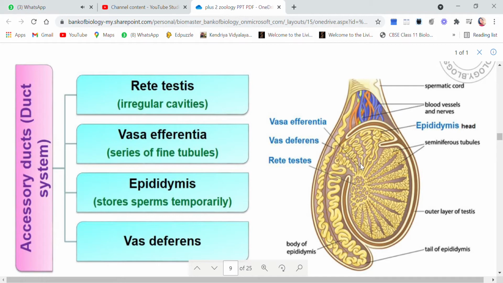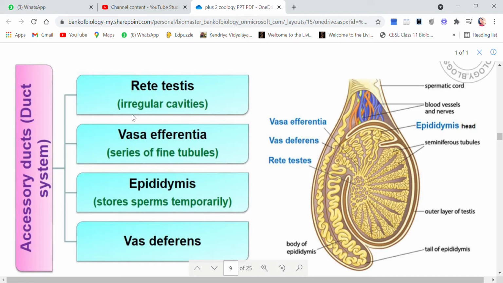They are all vas efferentia. Vas efferentia then gets connected into epididymis. All the vas efferentia connect to epididymis, and epididymis then moves on and ascends, and now this is vas deferens. So all these are ducts.